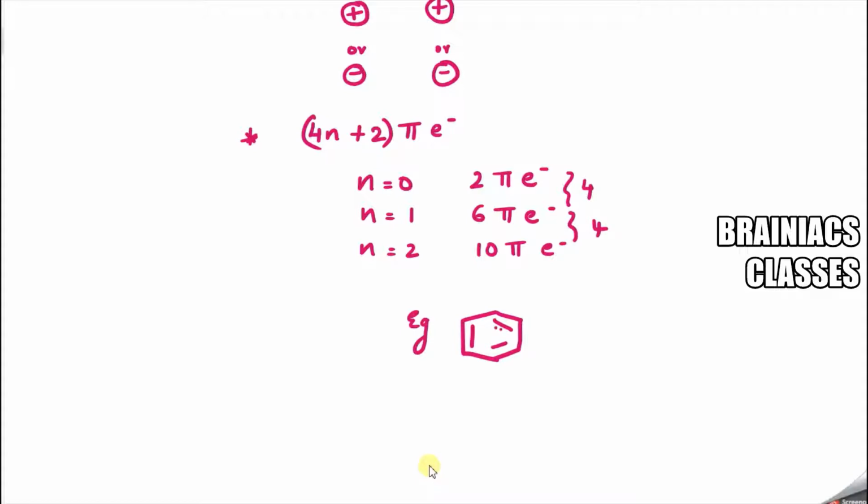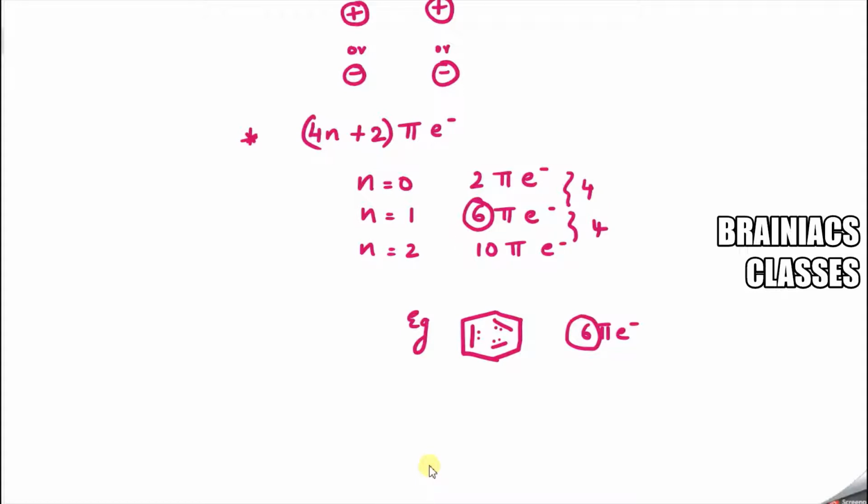Here 2 electrons are there, here 2 electrons are there, here 2 electrons. So totally 6 pi electrons are there. Now check whether this 6 is coming in any of this list. So 6 is coming here. So I can say this will follow 4n plus 2 pi electron rule.